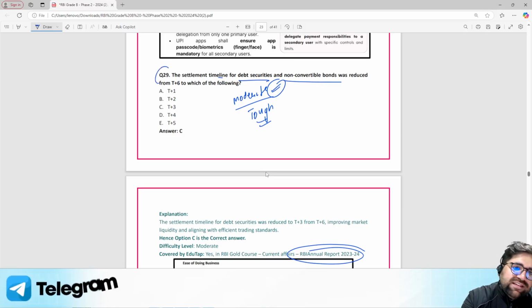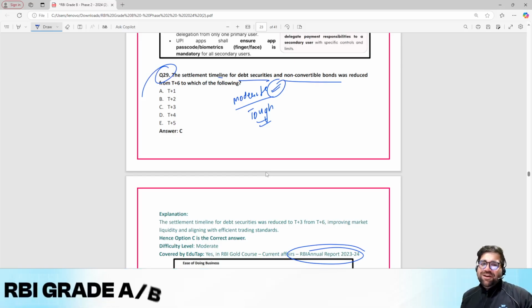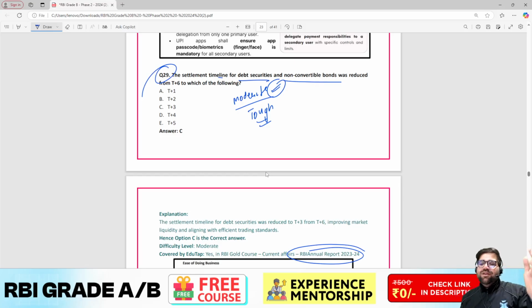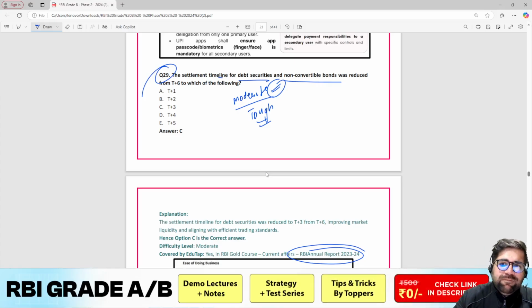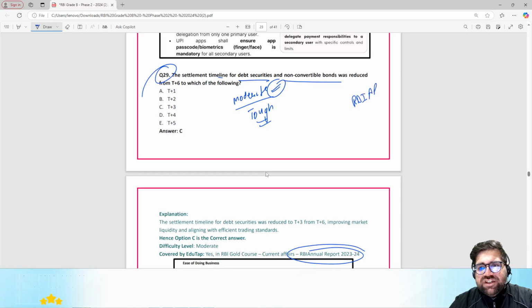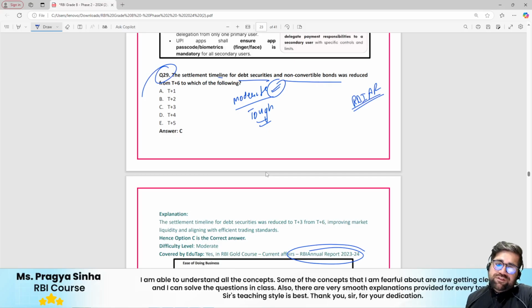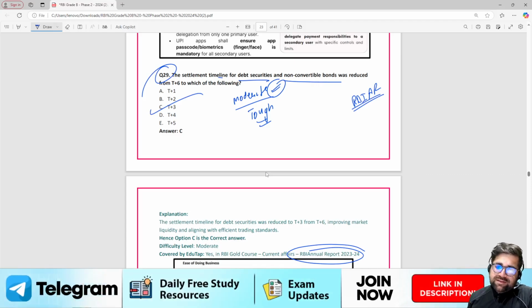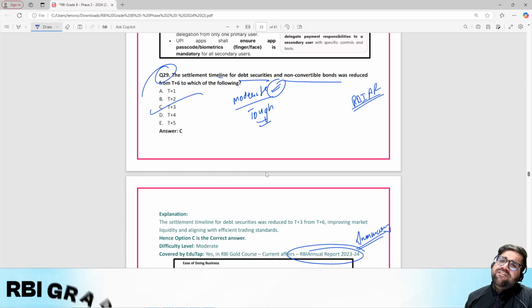Okay, I would have rather skipped this particular question, because the RBI annual report we generally read for, I would say, interview purposes. We expect some questions, but reading all these details from the RBI annual report will take a lot of time. So generally, yes, you should read the RBI annual report. It is mentioned in your syllabus as well, but do read it only if you have a good number of days with you. Otherwise, if you go into it, you will just get ample data which can confuse you. Right. So the answer to this particular question is T+3. It was reduced from T+6 to T+3. And if possible, read the summary provided by EduTap or any other coaching institute if you don't have time to read the full report.